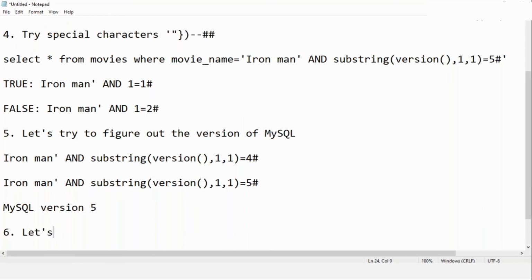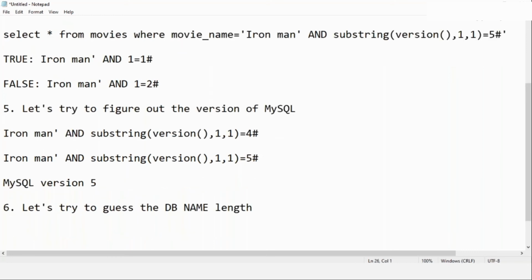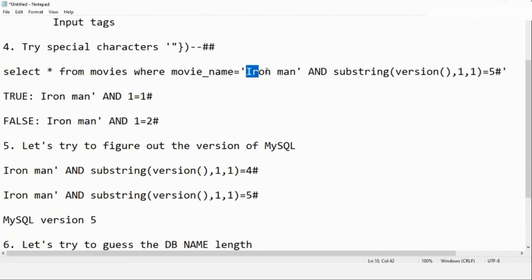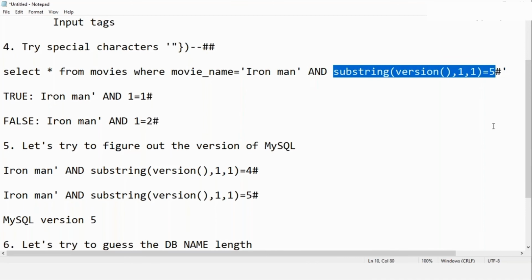Next, let's try to do one more thing here. Let's try to guess the DB name length. Let's see what is the length of the database name which is running behind my system, and see how the whole system works. Again, I'm going to keep this same because this is the true statement, and finally I'm just going to change this one here.